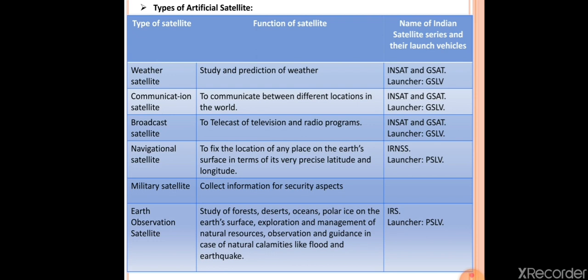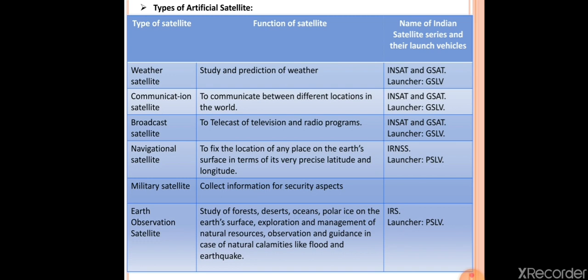The last type of satellite is Earth observation satellite. The function of Earth observation satellite is study of forest, desert, ocean, polar ice on the Earth's surface, exploration and management of natural resources, observation and guidance in case of natural calamities like flood and earthquake. So whatever is happening on the Earth's surface can be recorded with the help of Earth observation satellite.